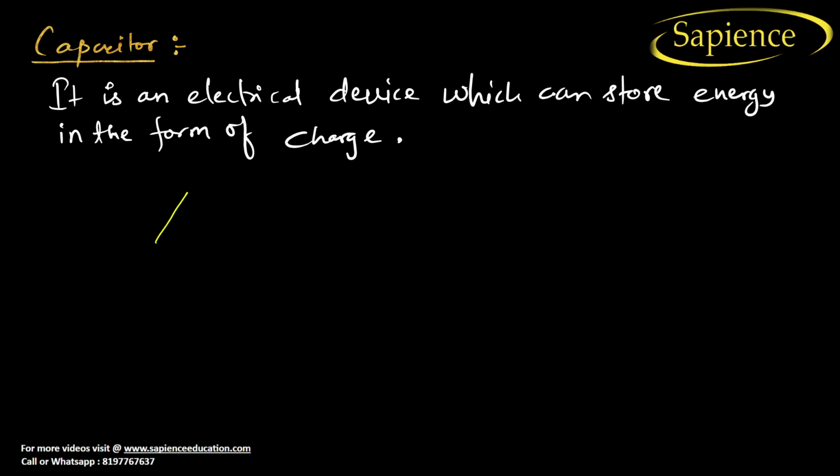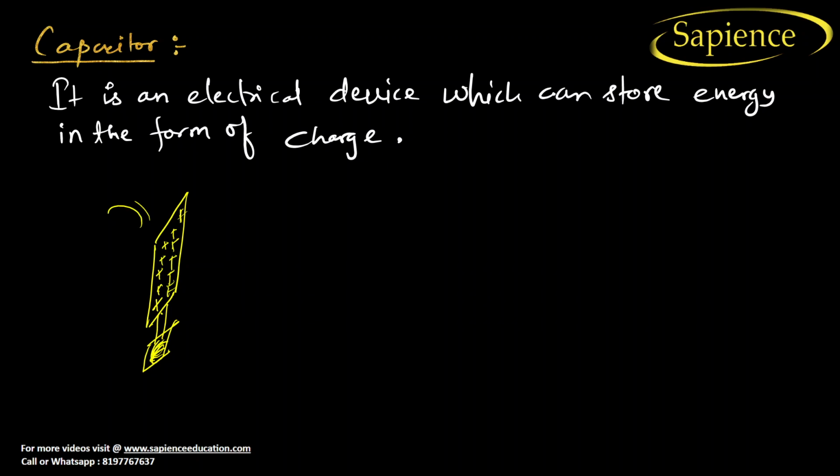Let us consider there is a plate, and it has been kept in such a way that this is an insulator. This plate has been charged with a plus charge. What happens when you charge any plate with positive charge? It has the ability to store the positive charge.